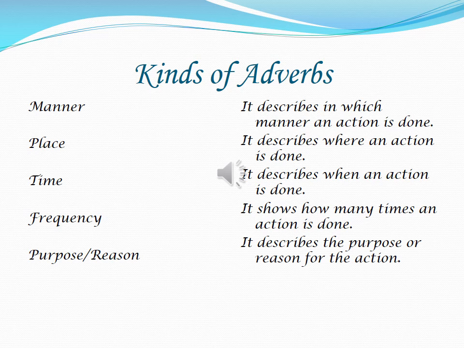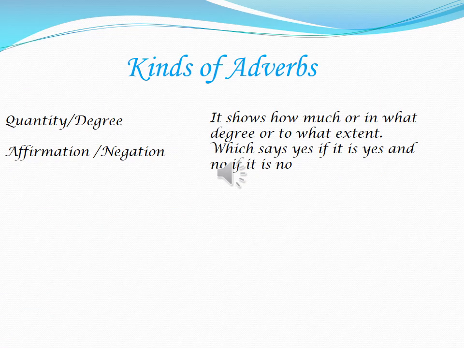Next one is frequency. It shows how many times an action is done. And the last one, purpose or reason. It describes the purpose or reason for the action. Quantity or degree. It shows how much or in what degree or to what extent. Affirmation or negation, which says yes if it is yes and no if it is no.